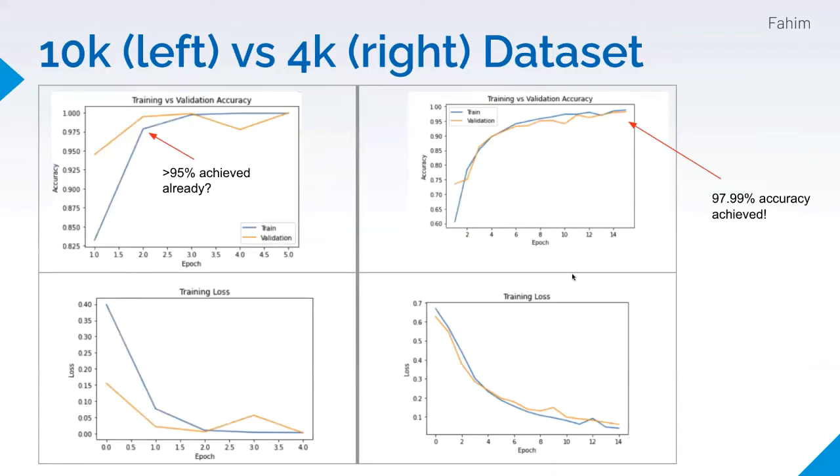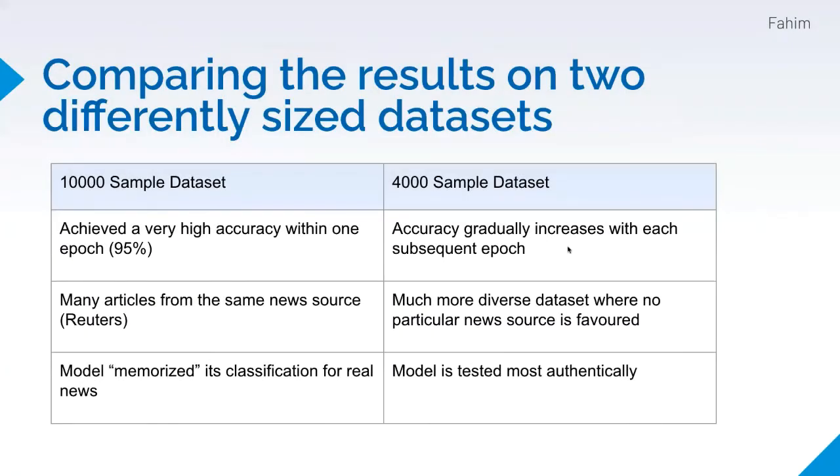To my left, we have a 10K sample data set that was fed into our model and a 4K sample data set that was fed into our model. Now, what do you find strange about the models that are presented to us? The one on the right seems mostly normal, but the one on the left reaches a 95% accuracy within one epoch. Why is that so? Well, when we compare the two differently sized data sets, we realize that many articles from the same news source were found in the 10K sample data set, primarily being Reuters. And so what happened was the model memorized this classification for real news.